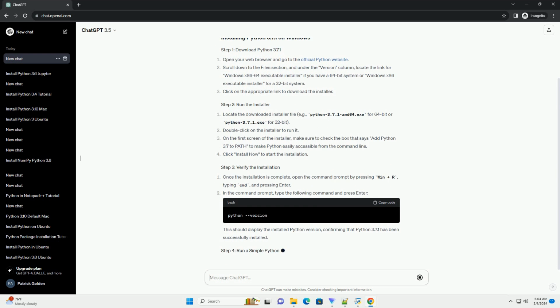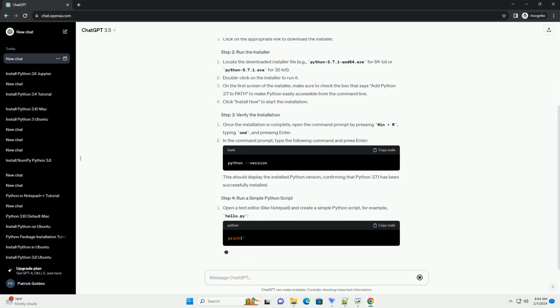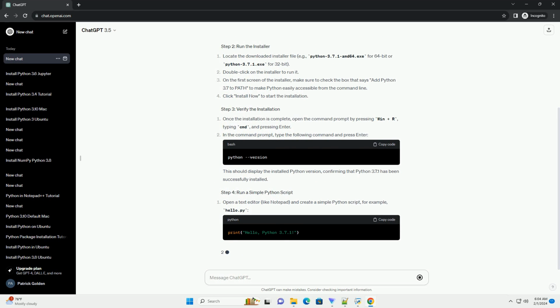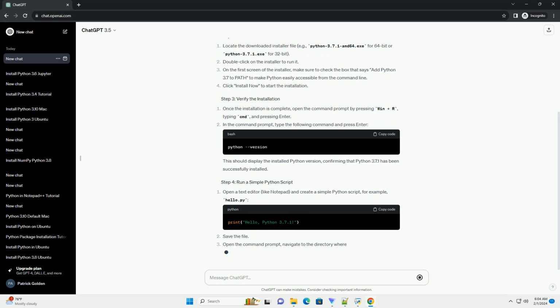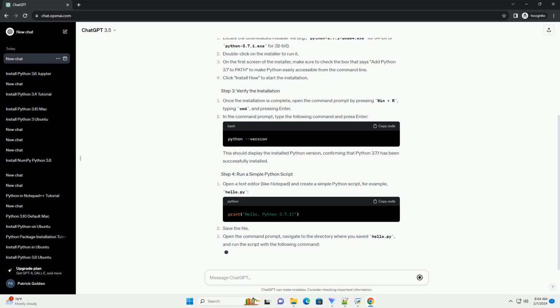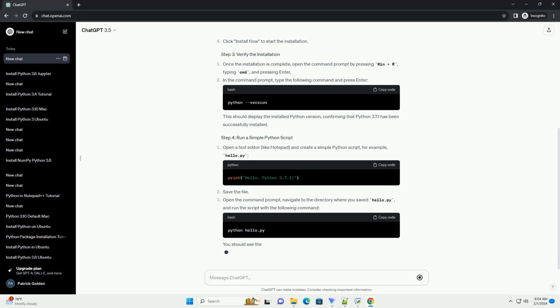Click on the Install Now button to begin the installation. The installer will copy the necessary files to your system. After the installation is complete, you need to verify that Python has been installed successfully. Open a command prompt or terminal window and type the following command. This should display the Python version you just installed, 3.7.1 in this case.